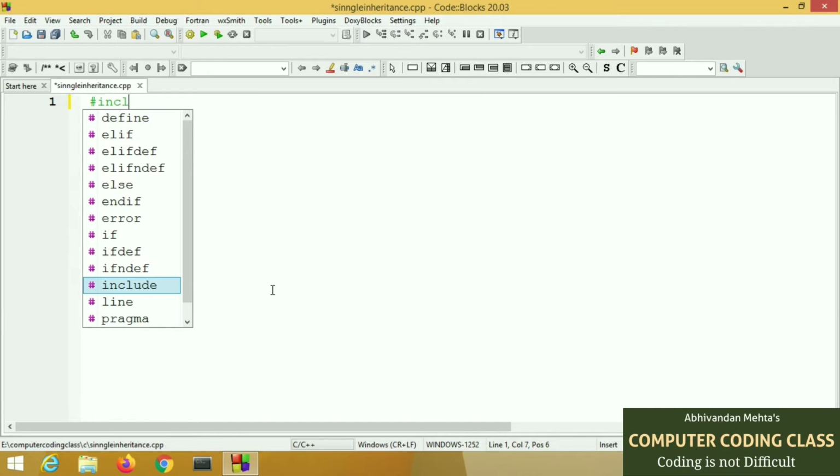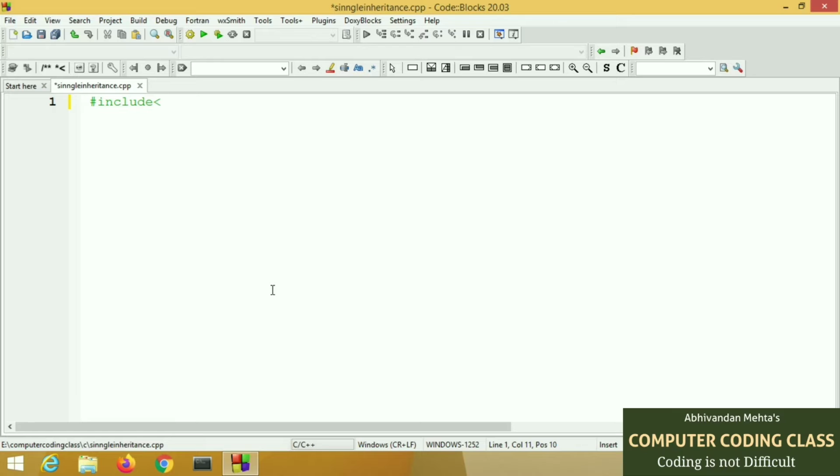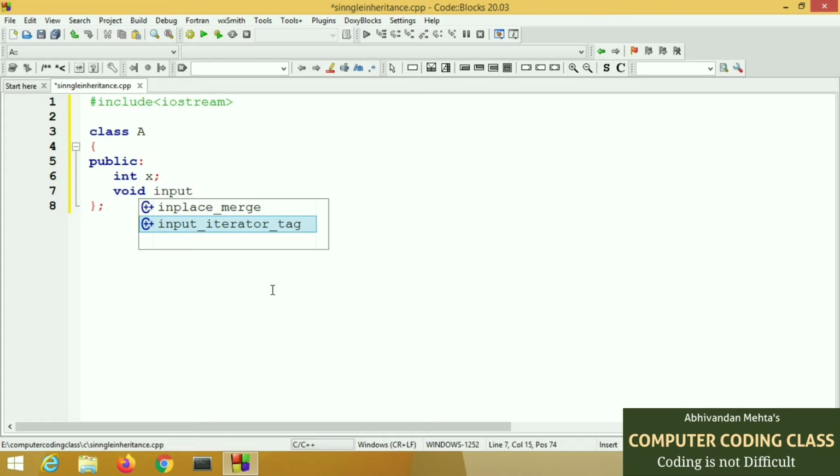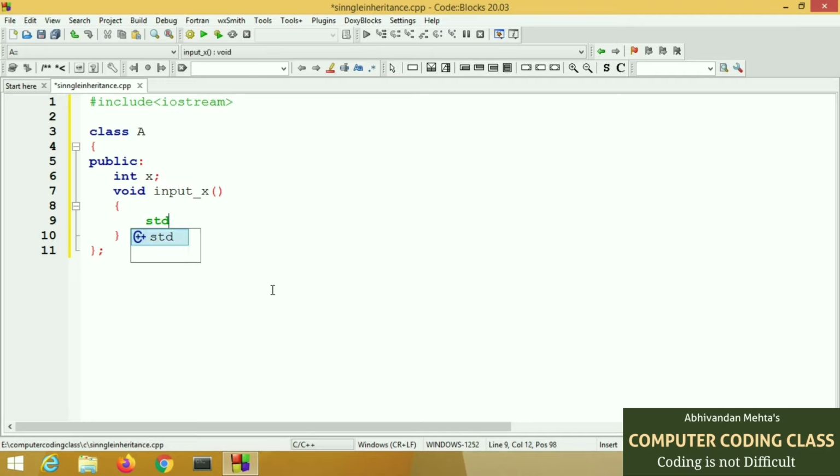Let's start coding. First of all, we will include the necessary header file, that is iostream. Next, we will create a class named A. In this class, we will declare a variable x in public mode, as well as create a function named input_x to insert a value in x. This is our first class.